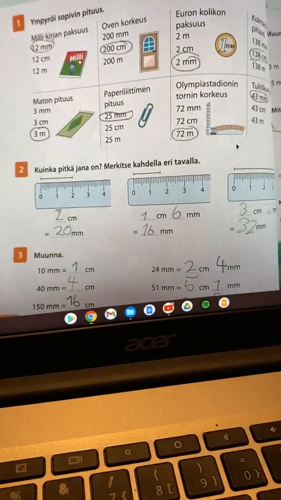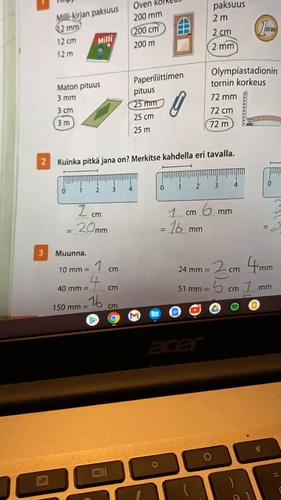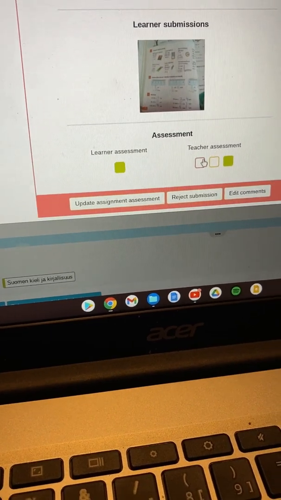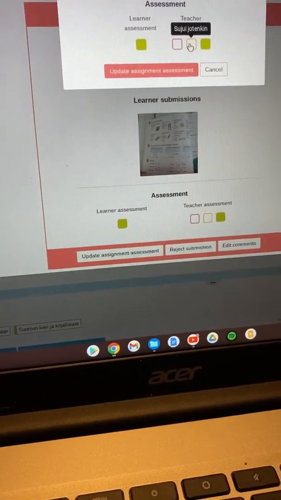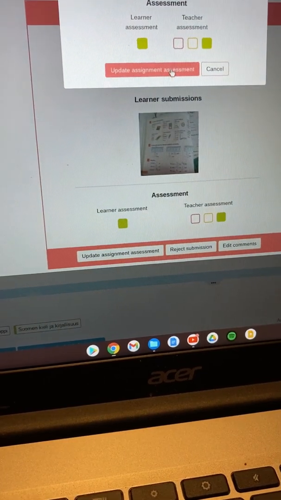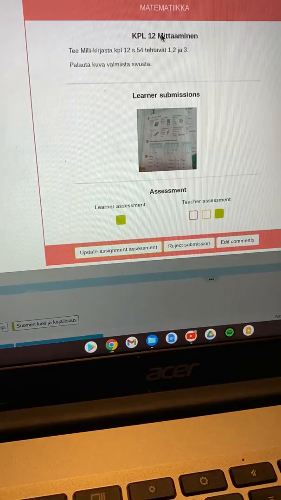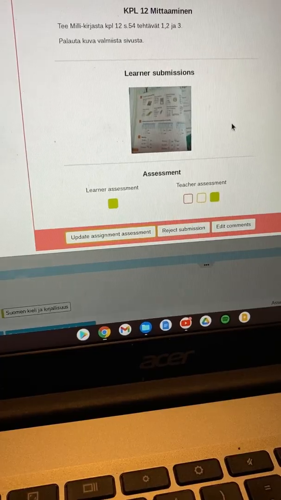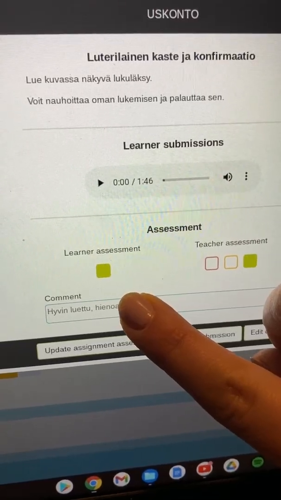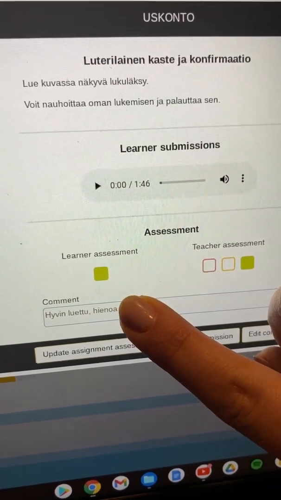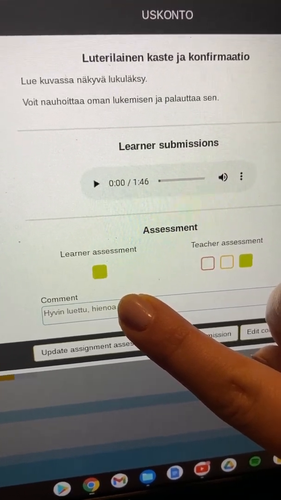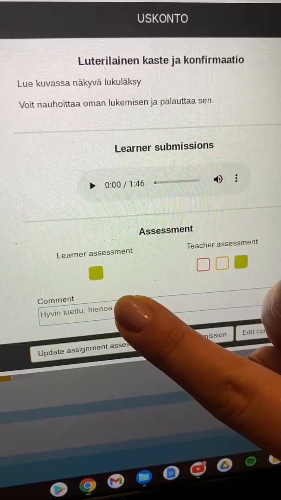And this is what it would look like for me. So it would be a picture of their work, and I would be able to then assess. So just here clicking the assessment and then updating it for the student. Or it could be that they recorded their reading and then I would be able to hear them read, and then I could give them a comment and assessment of how it went.